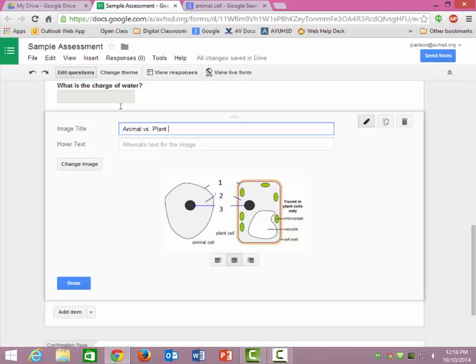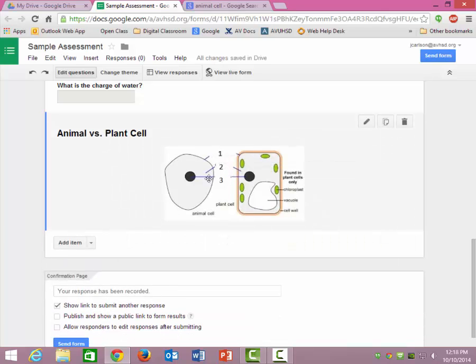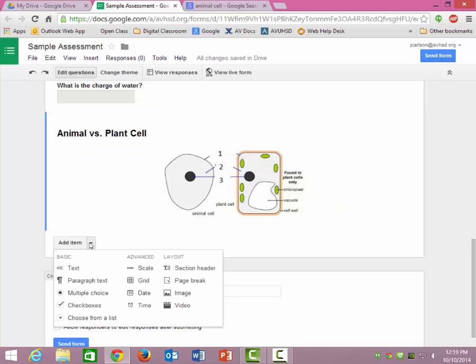Okay. So that's great. That's the image. I want them to label the items that these two cells have in common. Great, that's super good. Okay, and so see what I just wrote, label the items. When they hover over the picture, it gives them the instructions.